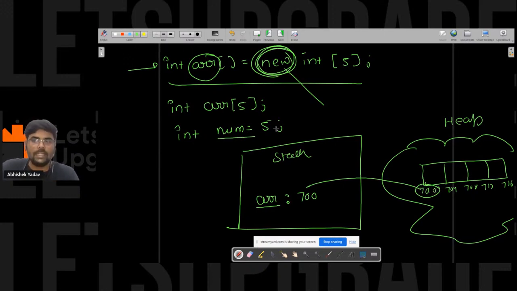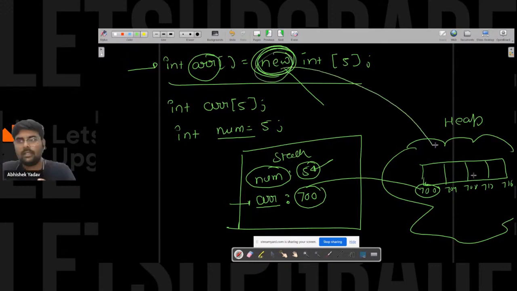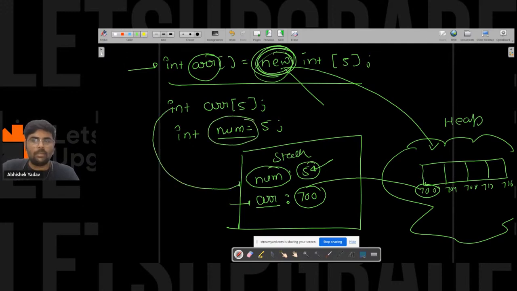Like this. If you are writing int num is equal to 5, it will be like this: num and 5 here. So for a primitive value, you have the direct data here. For arrays and objects, you have the starting address, because the new keyword creates allocation in the heap. Everyone is getting something? It will create a lot of confusion, so I'm not going into the deep part. You have to just remember one thing: the new keyword allocates memory in the heap. Without the new keyword you will get memory inside the stack. It is just the name.